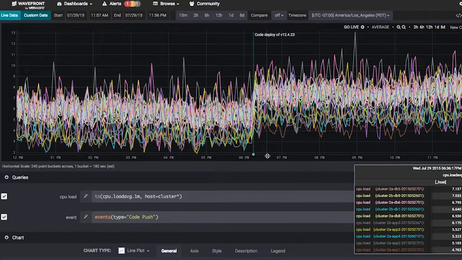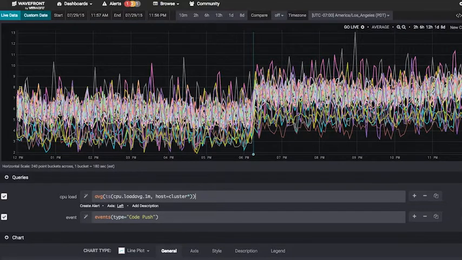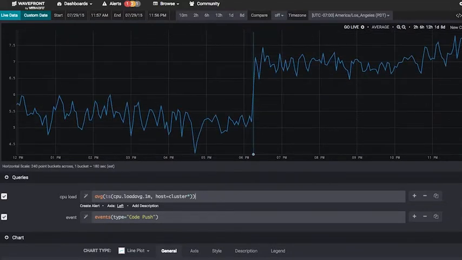With Wavefront, it's very easy. The first thing we're going to do is take the average of that entire fleet to shrink it down to one line. All I have to do is type in AVG, and all of a sudden, the entire fleet collapses into one line. You can see it's very static before the event, before that code deploy, but then it jumps